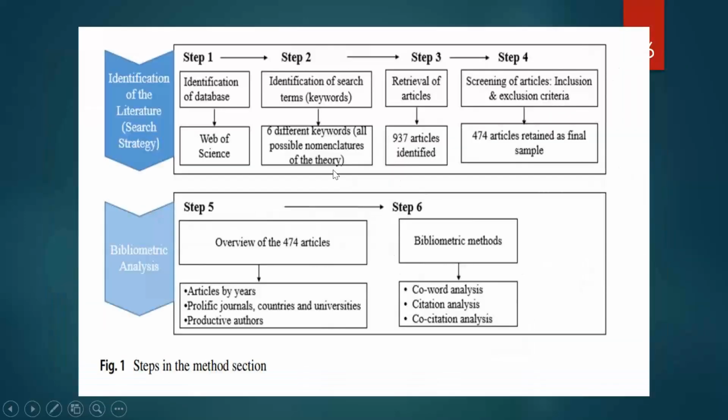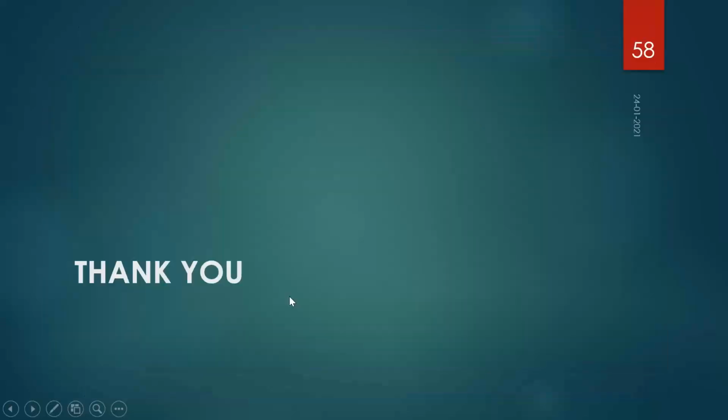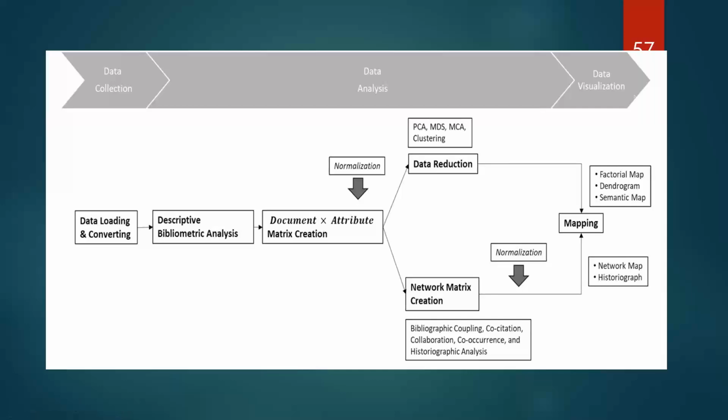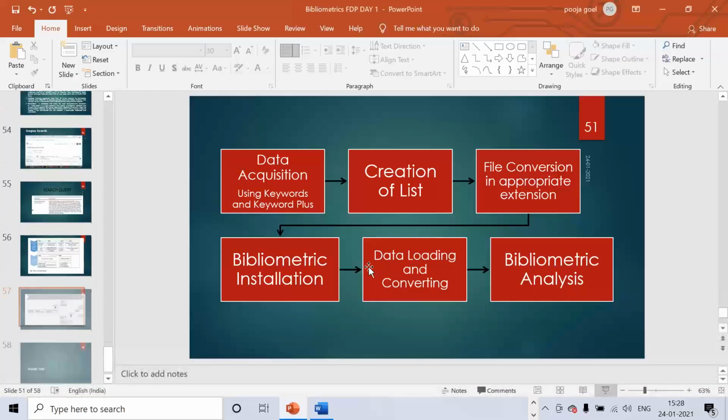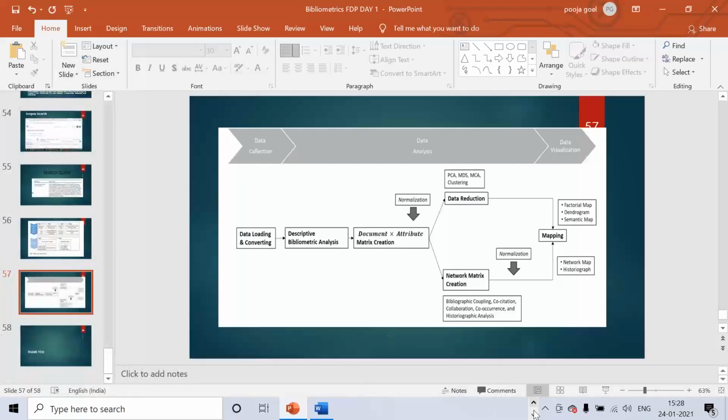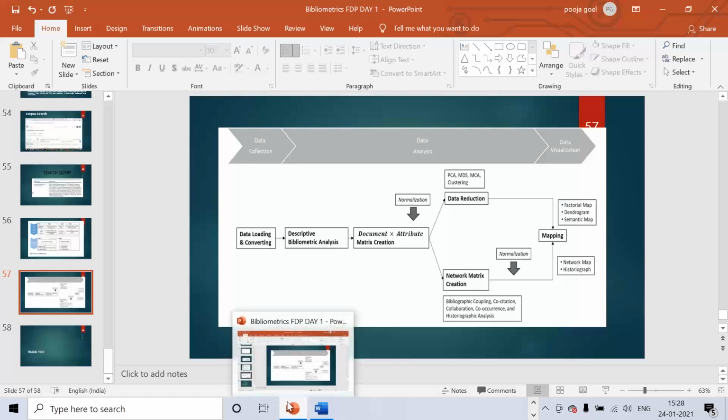And then we go to step 5, where we read some papers, and then we take 474 papers, articles by years and this, and then we do bibliometric analysis. So you will find many things in different papers. People are becoming very creative, and they come up with different diagrams. So now let's move to the hands-on part.